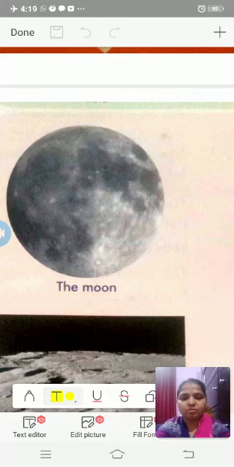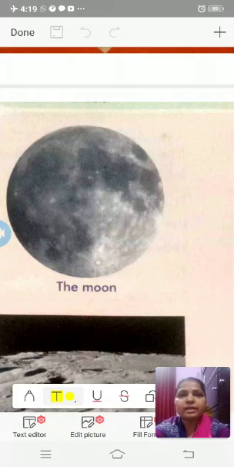What is the moon? The moon is our nearest neighbor in space. The moon is the natural satellite of the earth. In 1969, this huge natural satellite of earth became the first object in space to be visited by human beings.